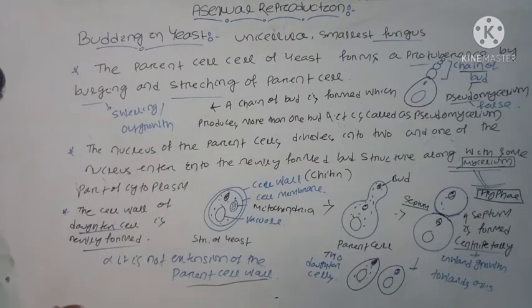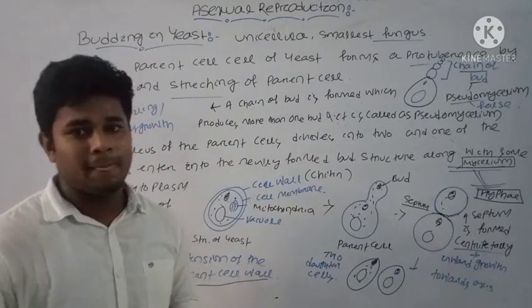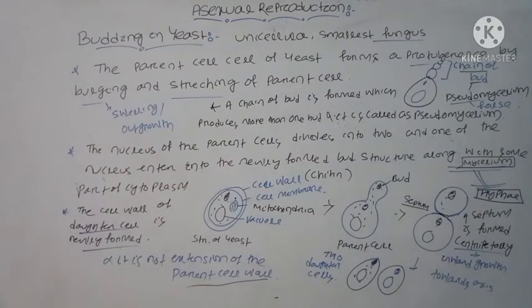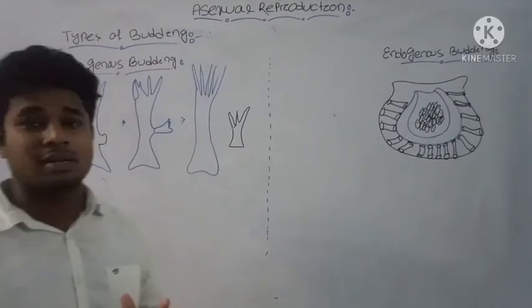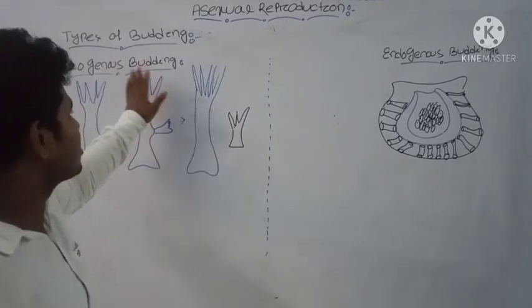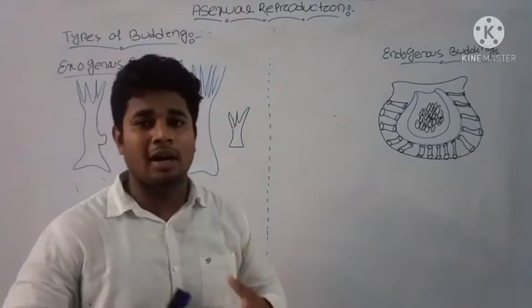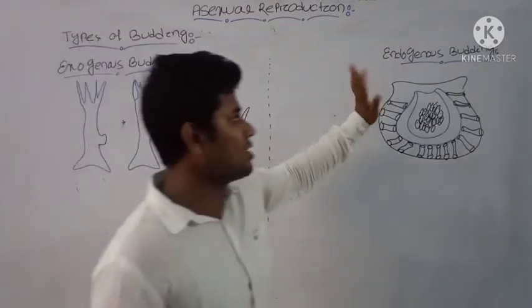Then we will discuss the different types of budding process in organisms. Let us discuss types of budding. We have already discussed the budding process in yeast. Generally, budding is of two types based on origin: exogenous budding and endogenous budding.